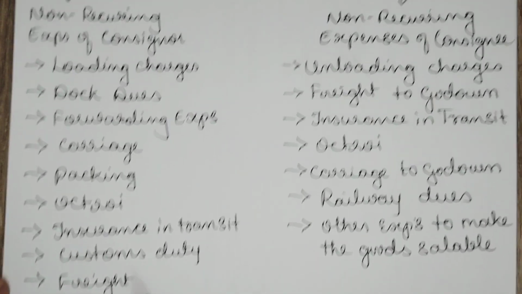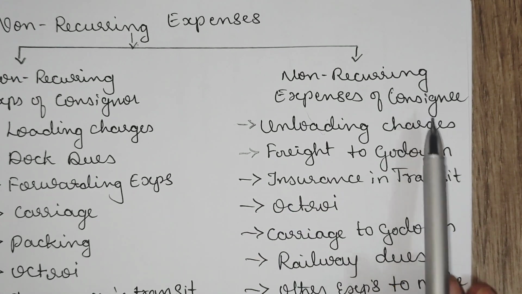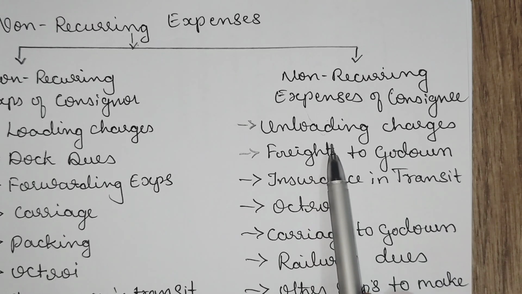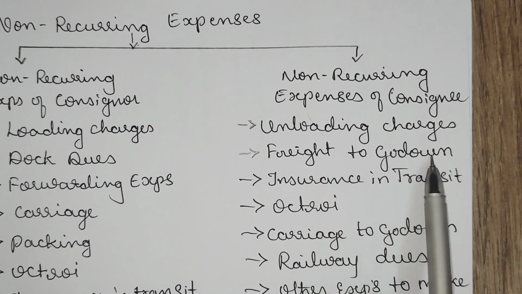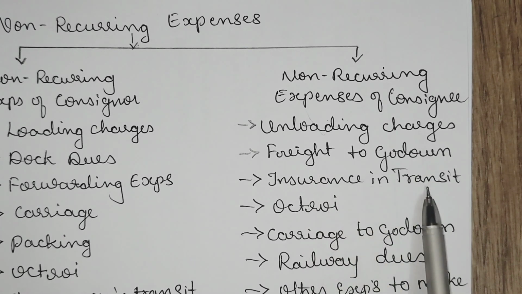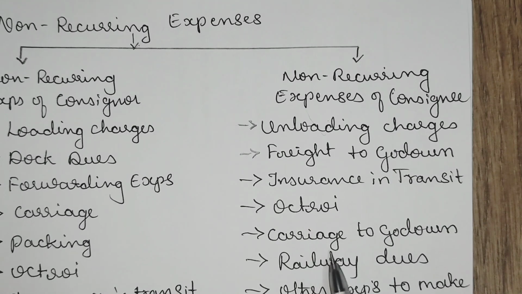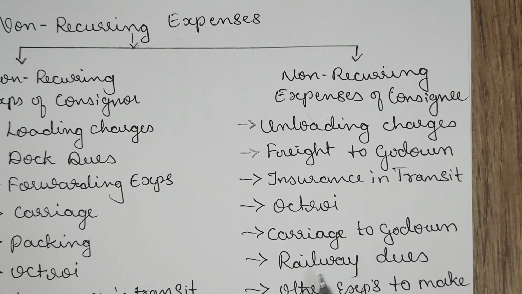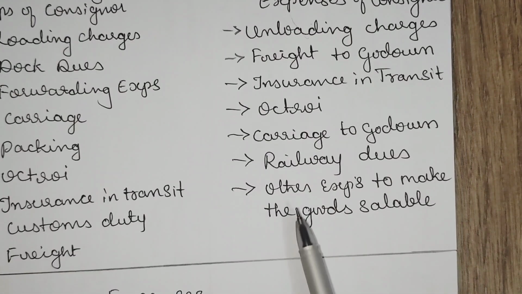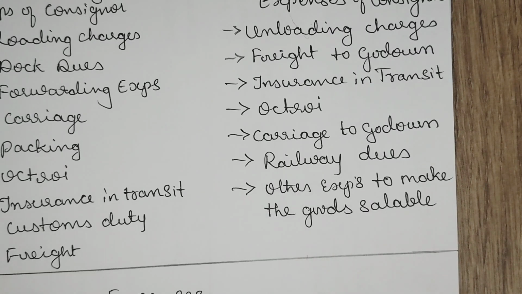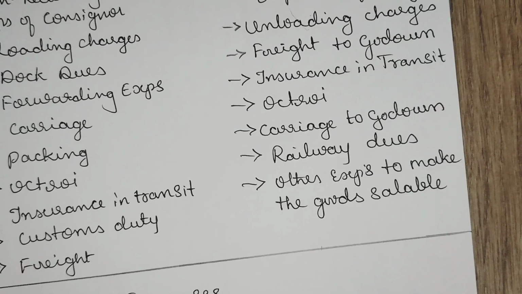duty, freight. Non-recurring expenses of consignee are unloading charges, freight to godown, insurance in transit, octroi, carriage to godown, railway dues, other expenses to make goods saleable. These are the non-recurring expenses of consignee.